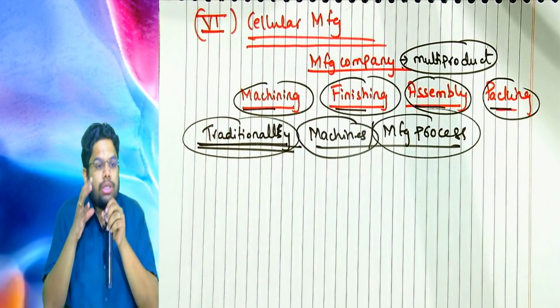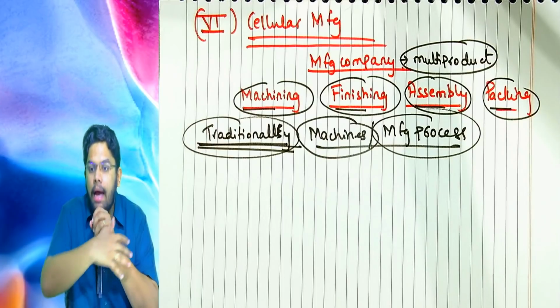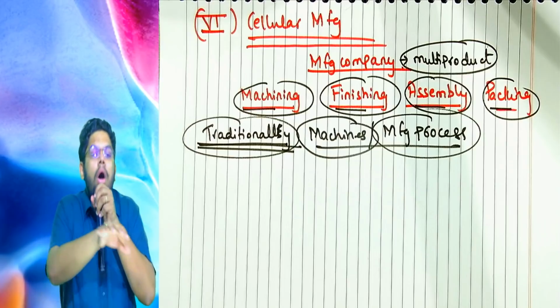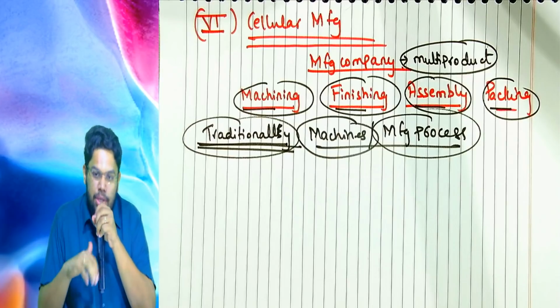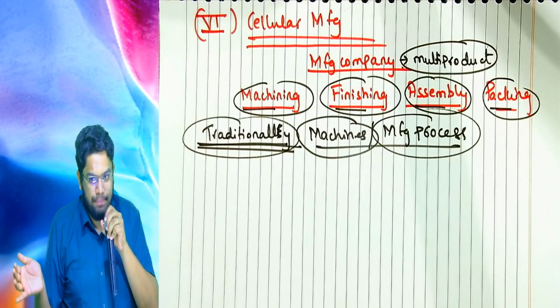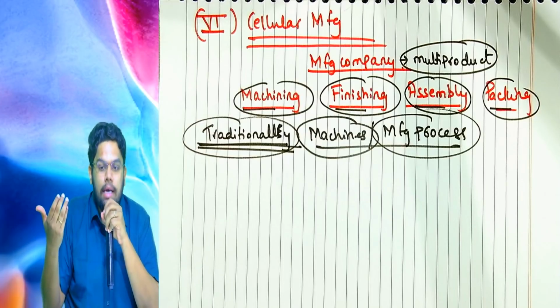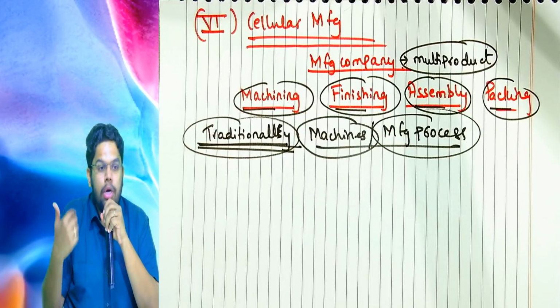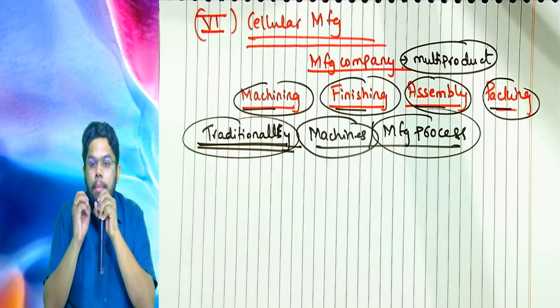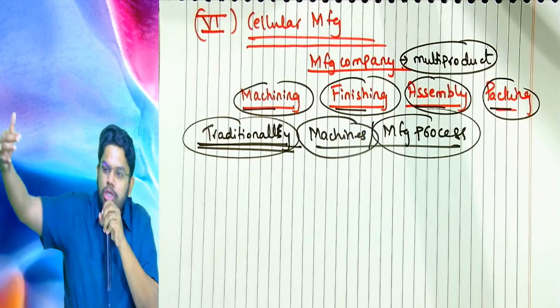Just visualize a factory and the factory layout. Factory layout means the order and the manner in which the machines are arranged and how the manufacturing is going on. Think of huge automobile companies like Volkswagen and Toyota, which do manufacturing in huge spaces.